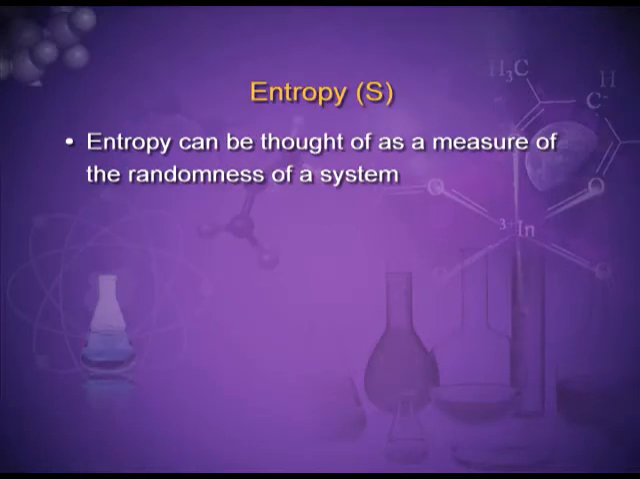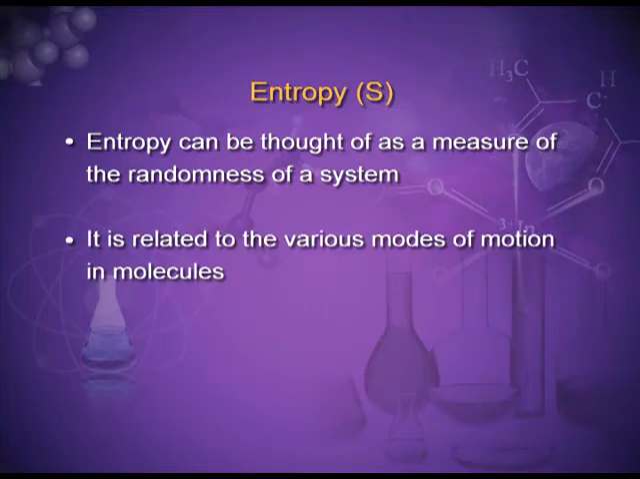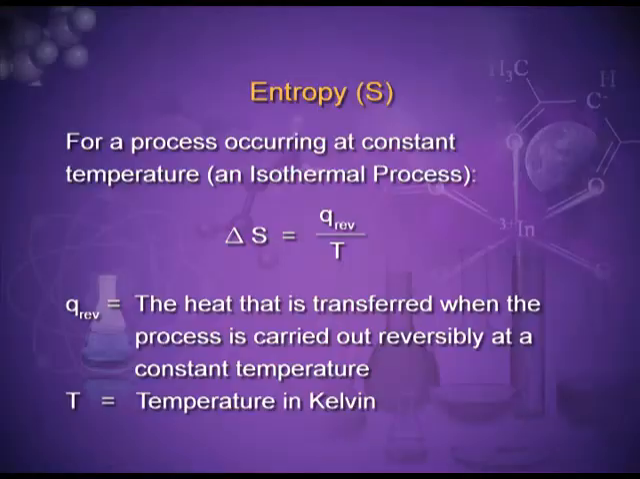Entropy can be thought of as a measure of the randomness of a system. It is related to the various modes of motion in the molecules. Entropy is represented by the capital letter S. It is a state function, that is, it depends upon the initial and the final state of the system and not on the path. It is also an extensive property. It depends upon the amount of matter.